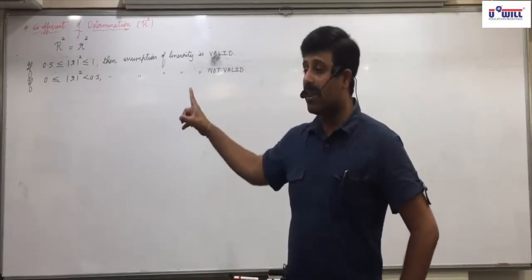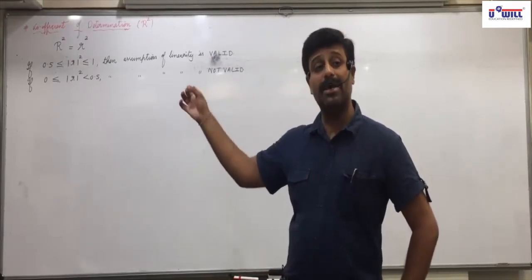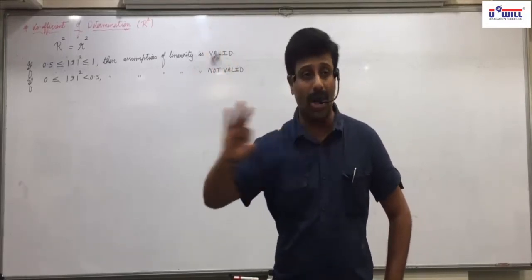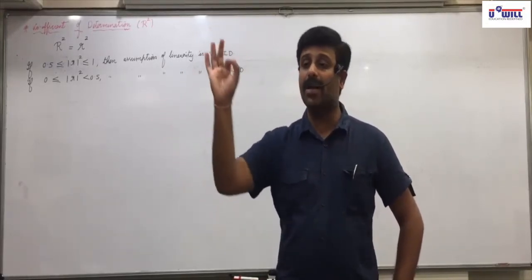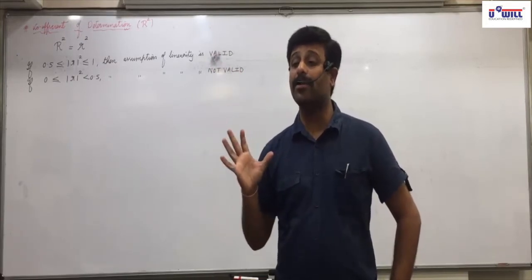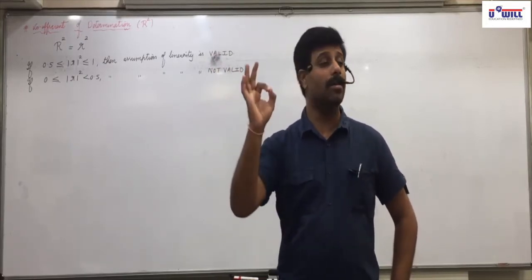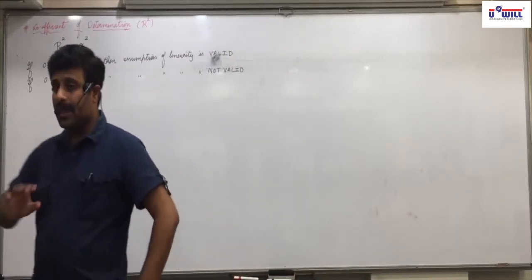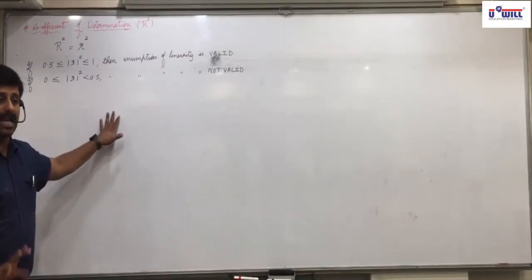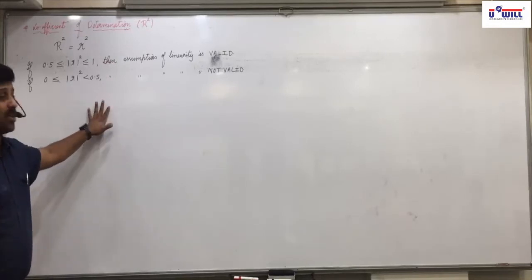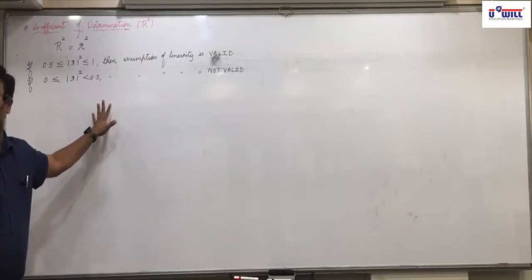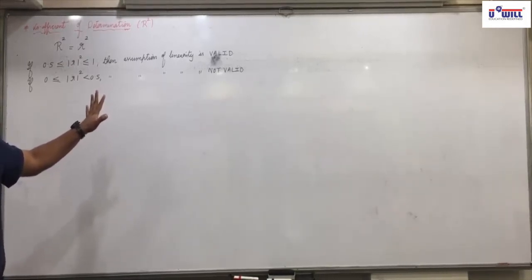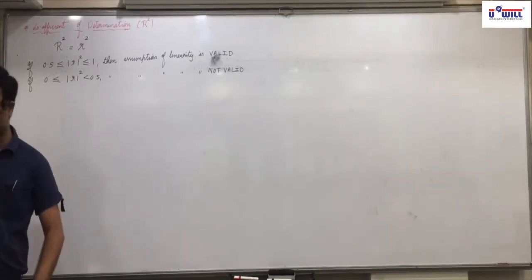If coefficient of determination is asked, then our workings will remain the same as last chapter. If coefficient of determination is not asked, then one working will decrease. What will we not find? Y square or v square or y minus y bar whole square. Got it, everyone? If coefficient of determination is asked, all the workings. If coefficient of determination is not asked, what we need not find? Y square we need not find. V square we need not find. Y minus y bar whole square we need not find.